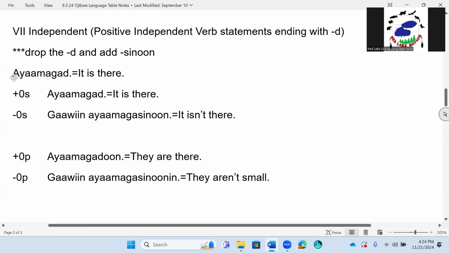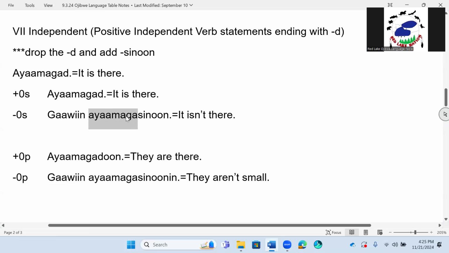Something like that. So here we go. Ayamagad. It is there. All right. So that falls under the positive 0, not happening to anybody or anything, and it's by itself. Ayamagad. It is there. When we want to say it is not there, we have a negative 0s. And we're going to say, Gawin ayamagasinun.